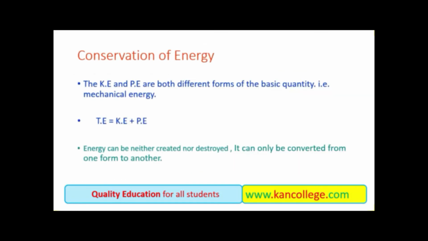So from here we can say that kinetic and potential energy are both different forms of a basic quantity, that is mechanical energy, and the sum of kinetic energy and potential energy is the total energy. And from our whole discussion, we can conclude that energy can neither be created nor destroyed. It can only be converted from one form to another form.